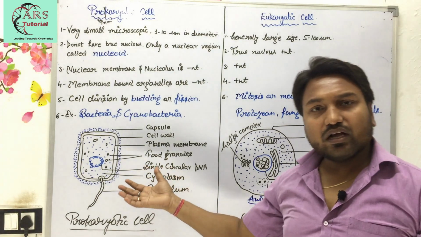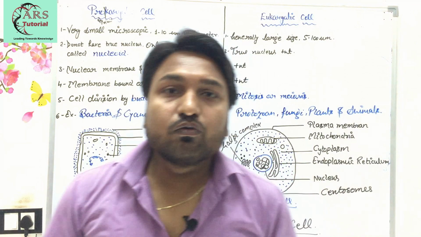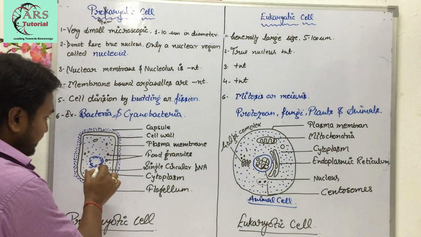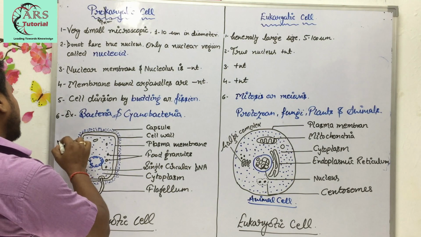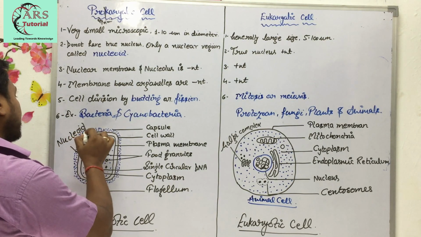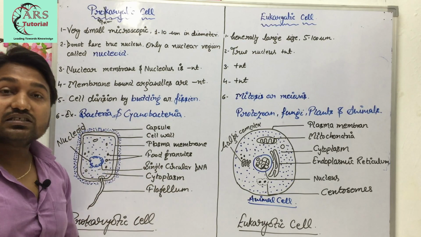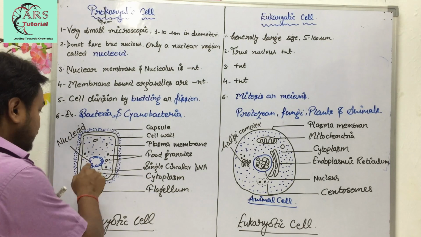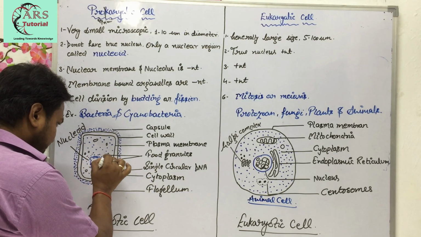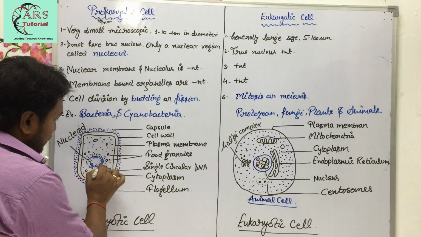Here the diagram is drawn. You can see in the diagram that in a prokaryote a true nucleus is absent and here a region is present. This region is known as nucleoid, where a single circular DNA is present. This is the region which is known as nucleoid.